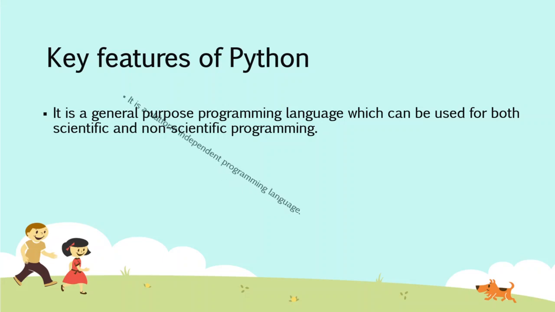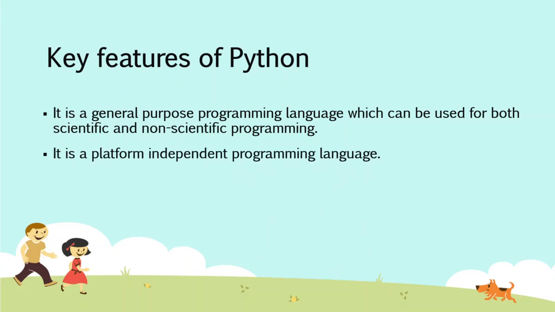The next key feature is that it is a platform independent programming language. What do you mean by platform? Platform is nothing but different operating systems. So Python supports all the operating systems. That is another very important feature of Python. Some of the other programming languages support only some of the platforms, not all the platforms. So a key feature of Python is its platform independence.